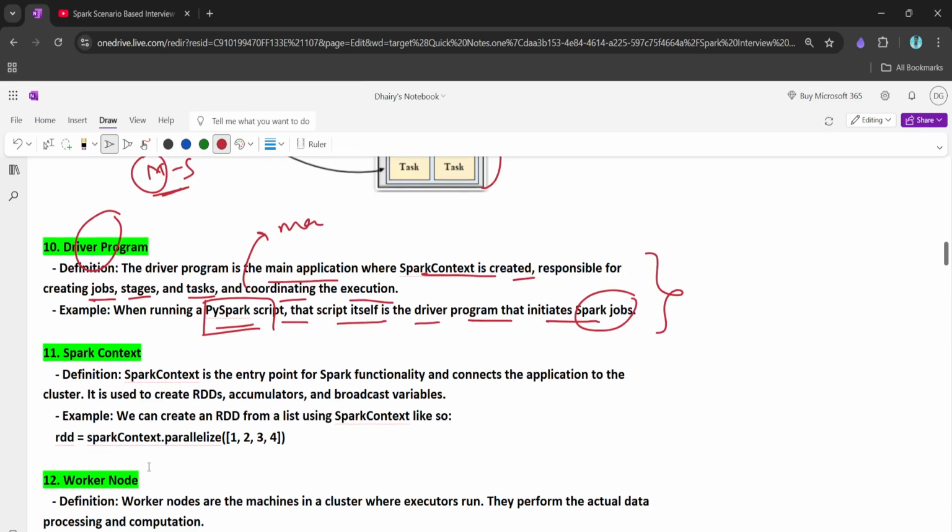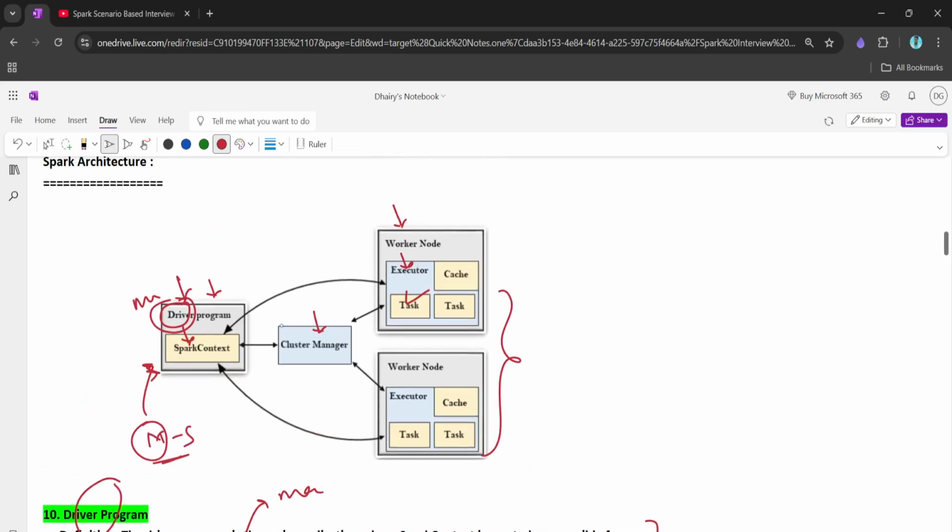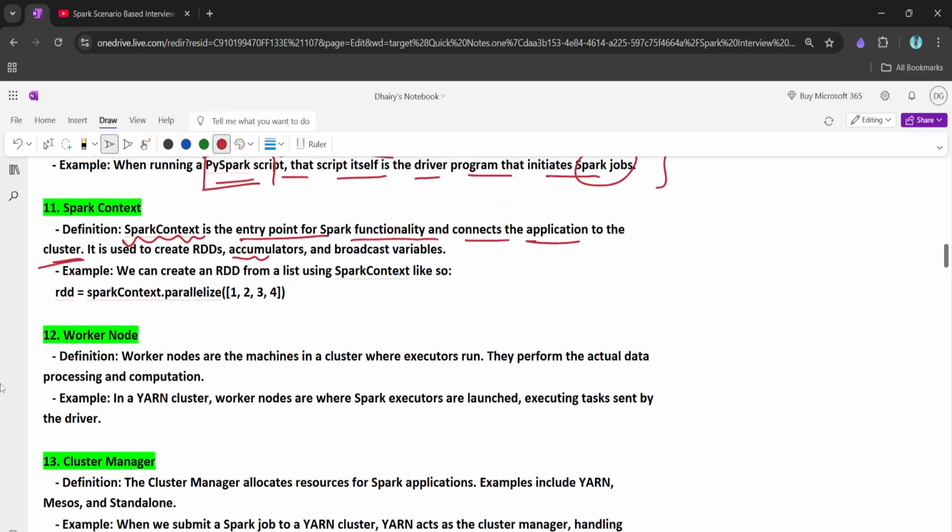Spark context, we know that it sends the code to each and every executor, right? And it stores the different variables and everything. So we can say like this: Spark context is the entry point of the Spark functionality, and it connects the application to the cluster basically. How it connects is, the Spark context gives the code or the task which needs to be executed to each and every executor, right? It sends the code basically. So this is how we can create the RDD with the help of Spark context.